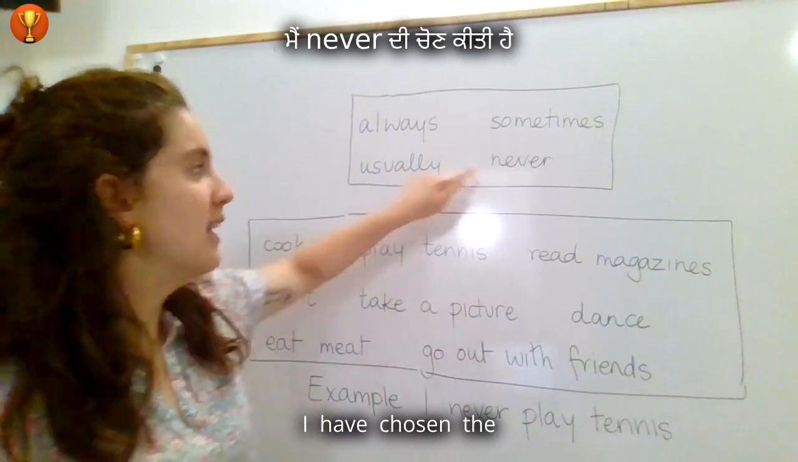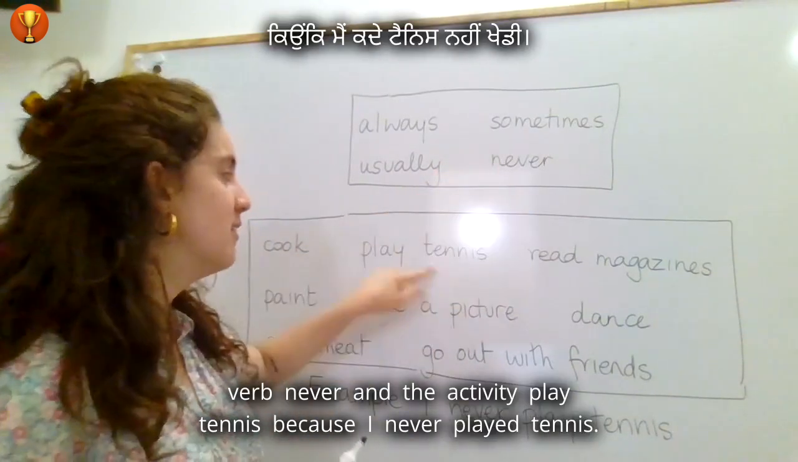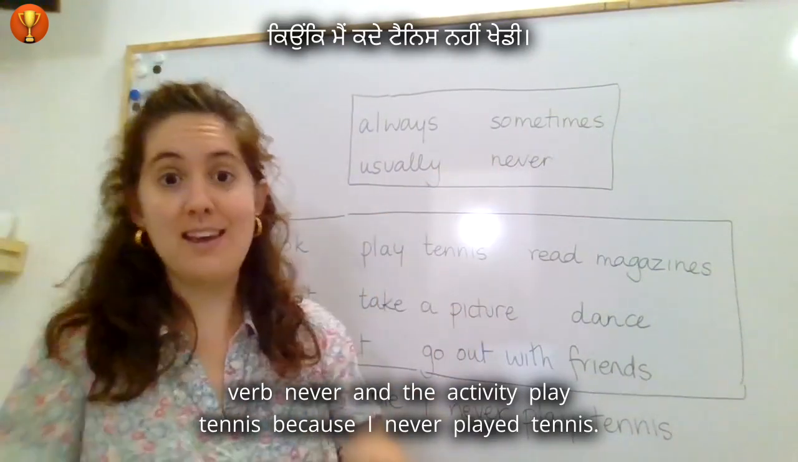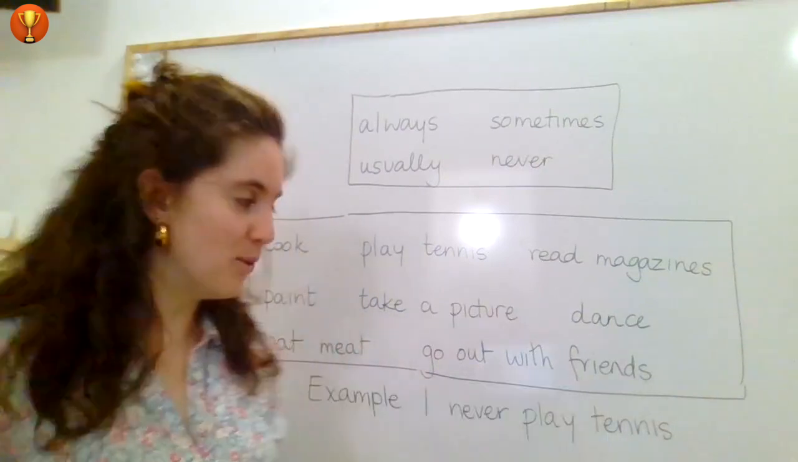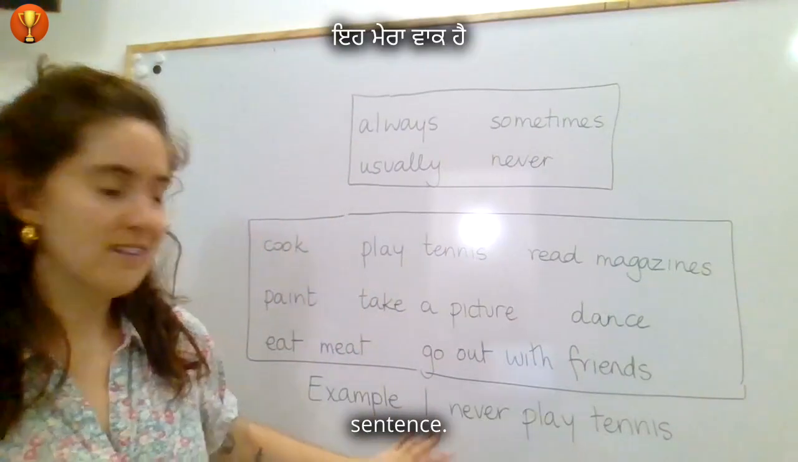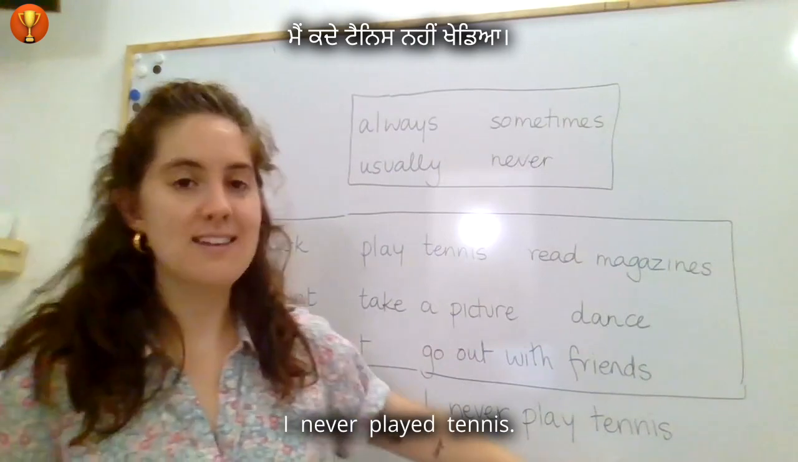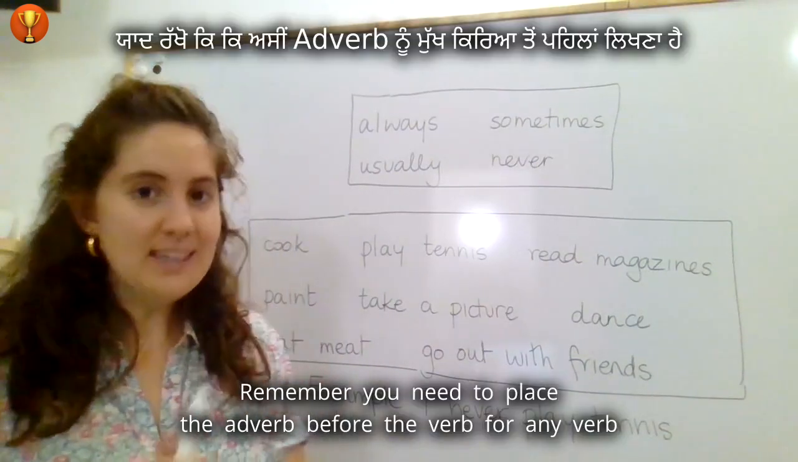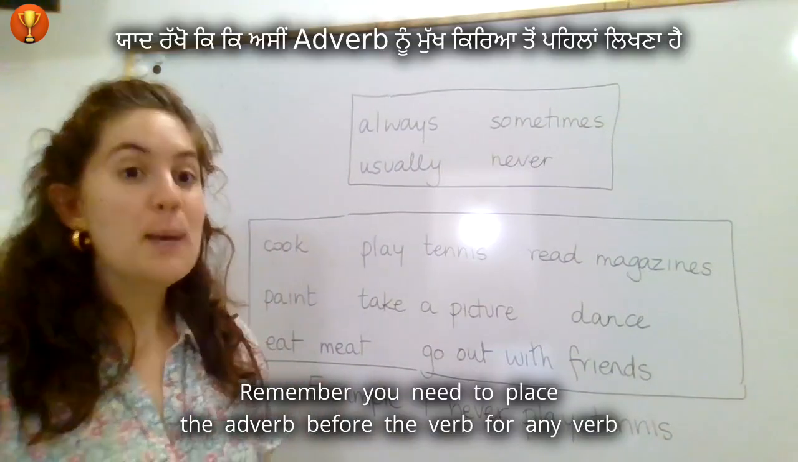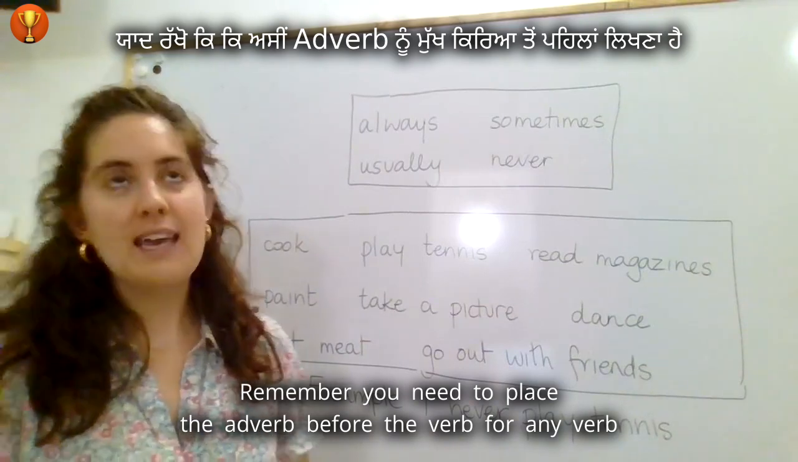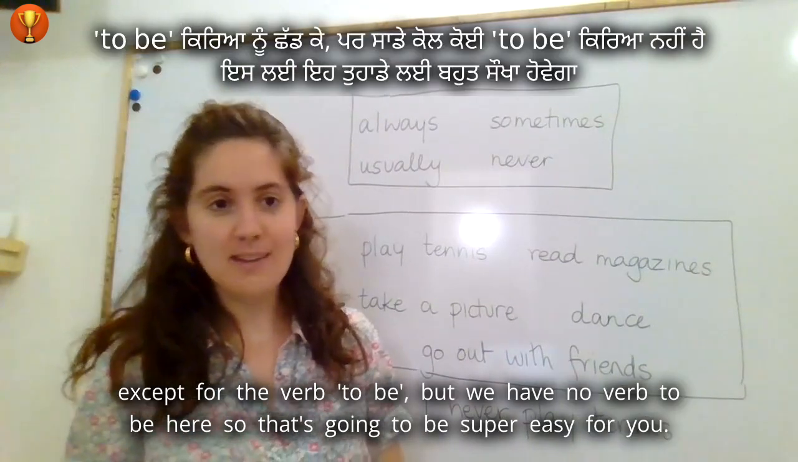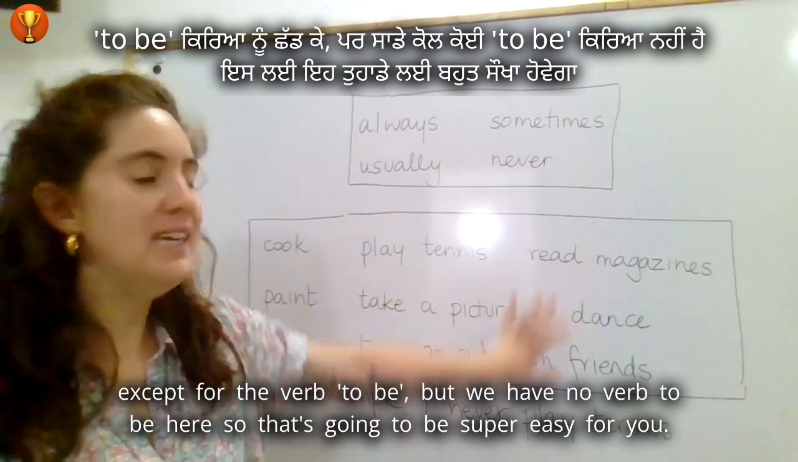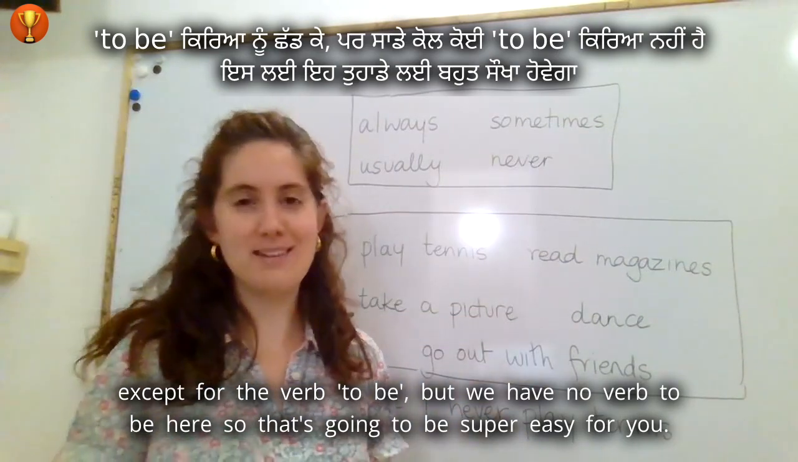I have written an example that's true for me. I have chosen the adverb never and the activity play tennis because I never play tennis. So there you go, this is my sentence. I never play tennis. Remember, you need to place the adverb before the verb for any verb except the verb to be. But we have no verb to be here, so that's going to be super easy for you.